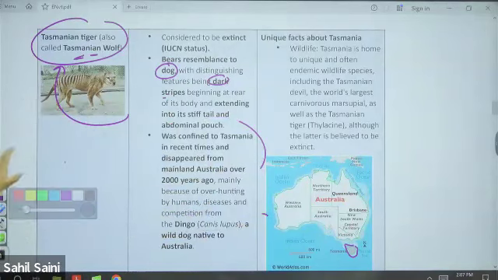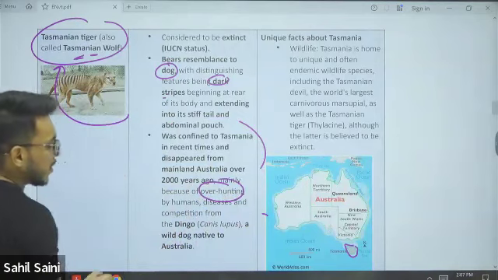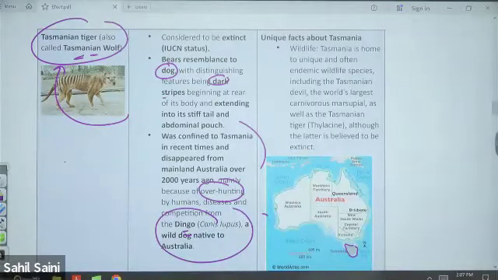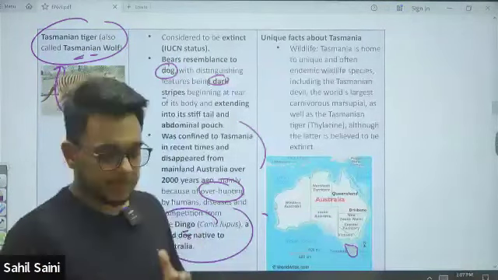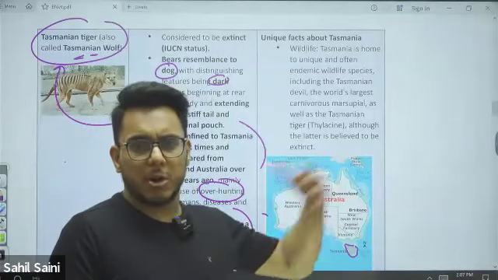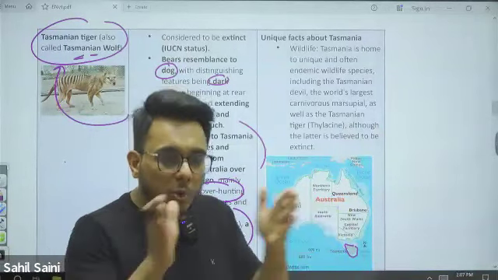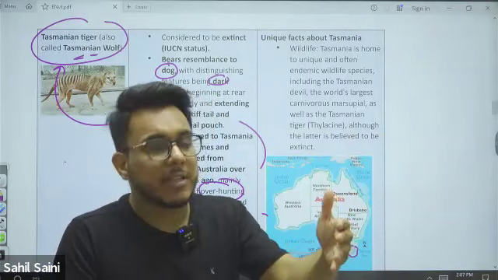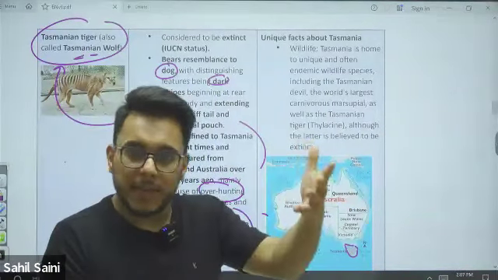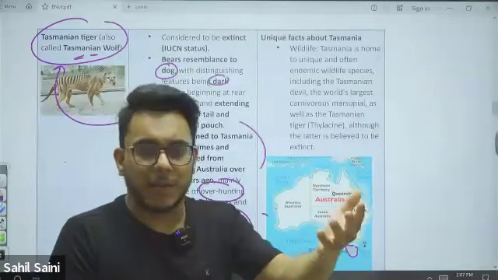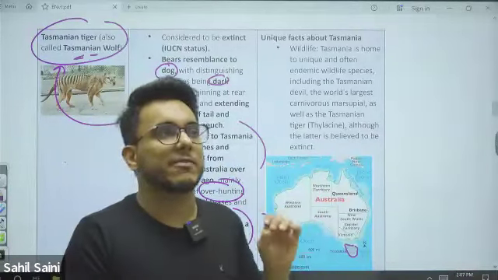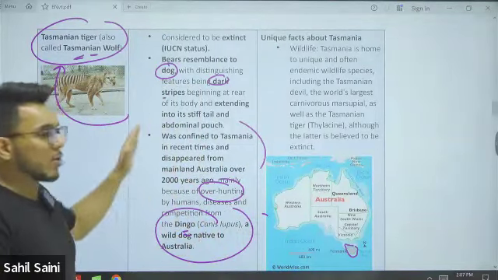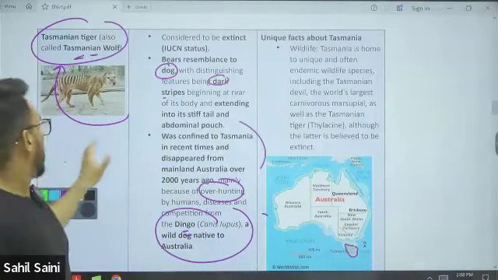It has been hunted by humans, and it also faced competition with the dingo, which is a wild variety of dog. What does it mean that it faces competition with the dingo? When two creatures are in competition, it means their prey base and the area where they live are the same. Then over the years, the weaker one will be wiped out. So it faced competition with the dingo and was also hunted. Therefore, it is believed to be extinct now.